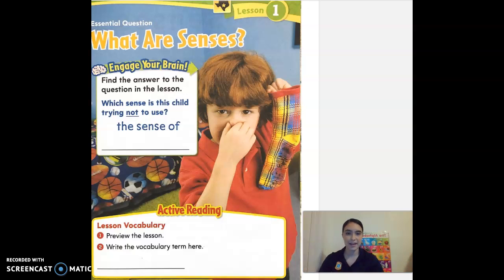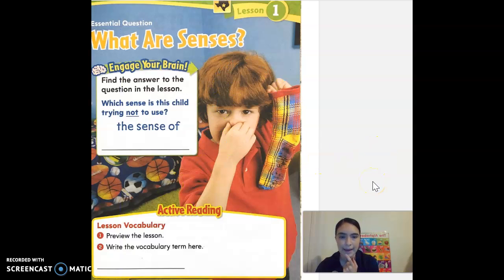Hey guys, today in our science lesson, we are going to talk about what our senses are. Does anyone know what their senses are? Great job. Our senses could be our sight, smell, touch, taste, or hearing. That's right. Let's take a look at this picture and what do you see?